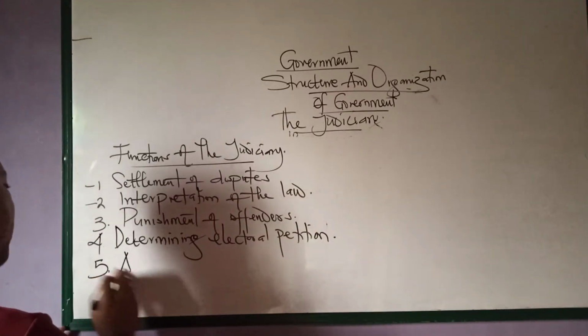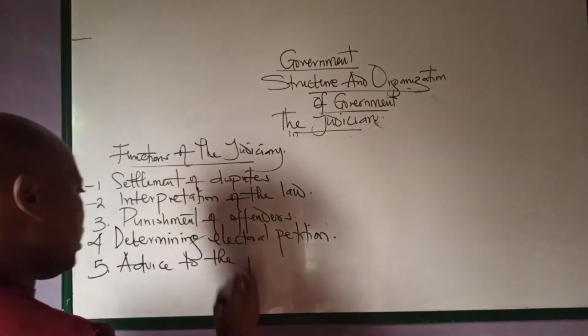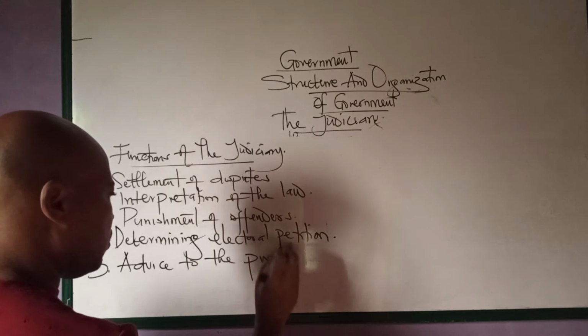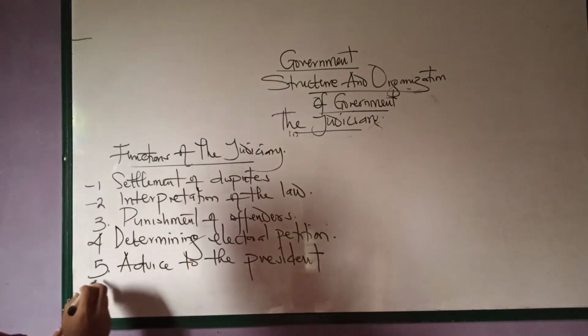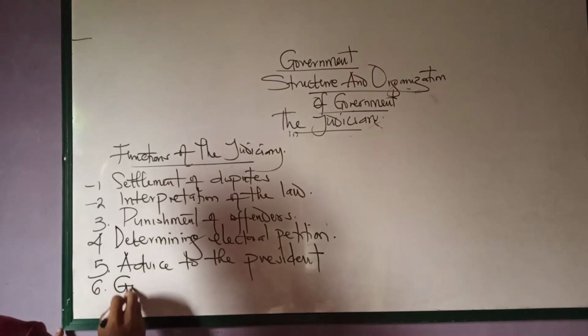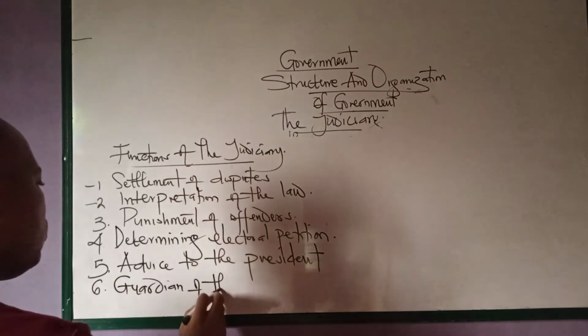Number five, advice to the president. And number six, guardian of the Constitution.